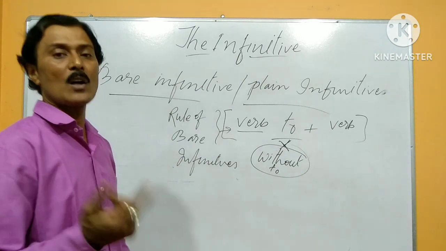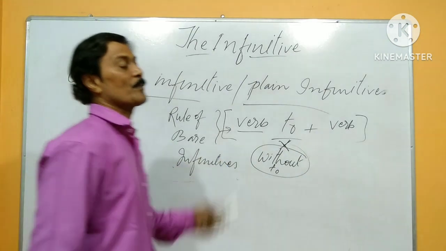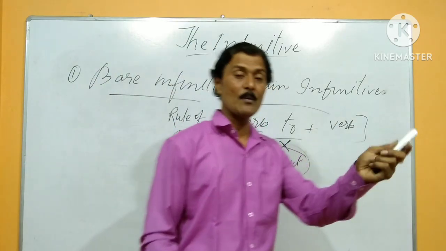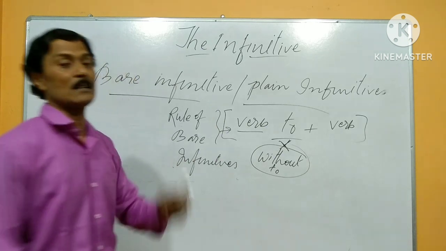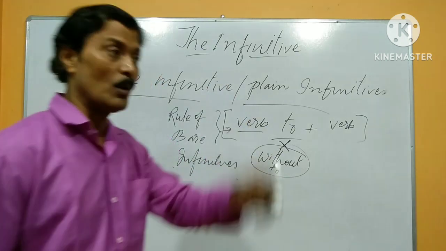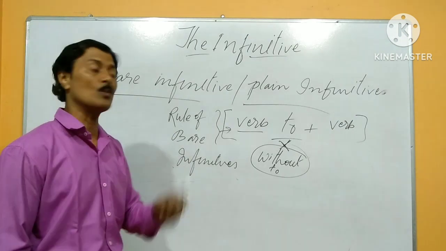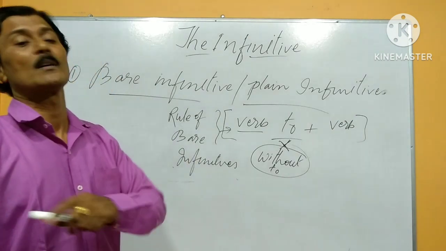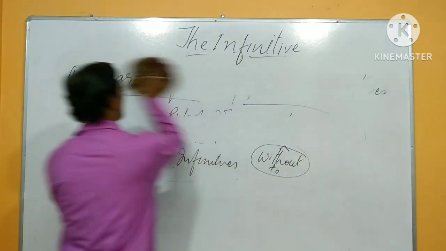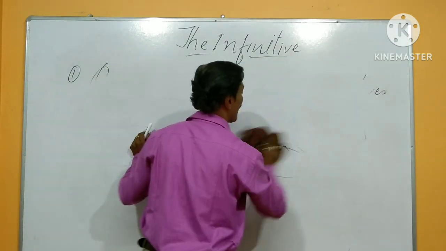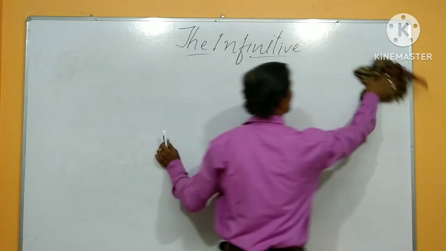After modal auxiliaries, there is no use of the preposition to, and with some words and verbs in the English language we definitely use the infinitive but don't use to. I hope all of you are clear: verbs with no to, or without to.